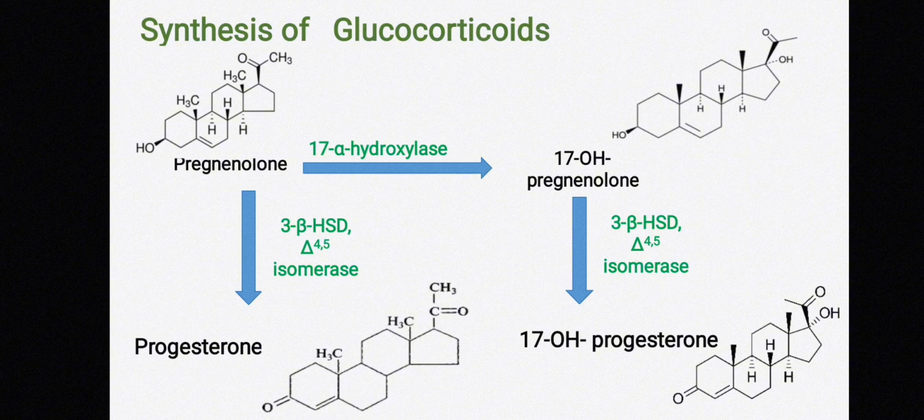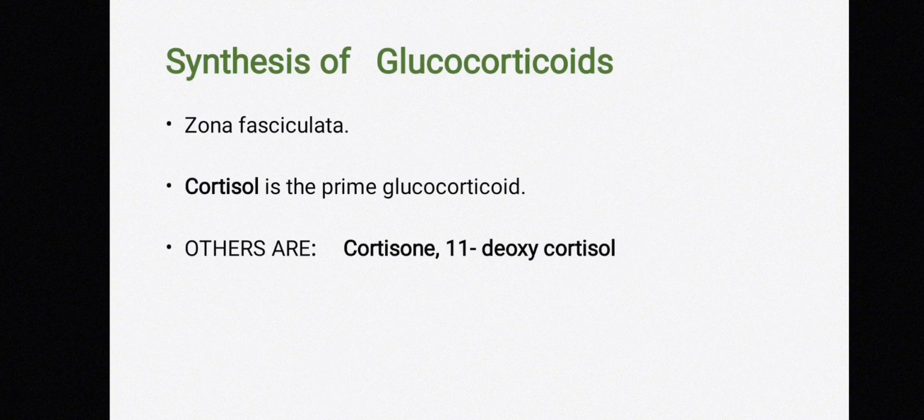Otherwise, this pregnenolone can be acted upon by the enzyme 3-beta-HSD, that is hydroxysteroid dehydrogenase, and delta 4,5 isomerase, and gets converted into progesterone. 3-beta-HSD converts the hydroxyl group into the ketone group.